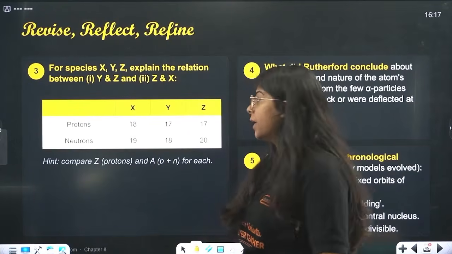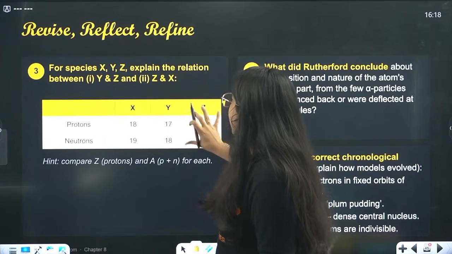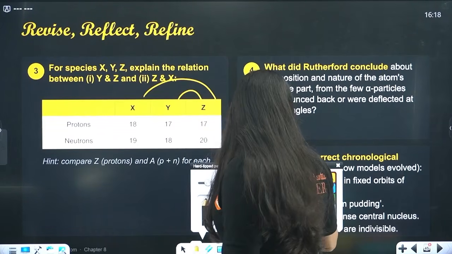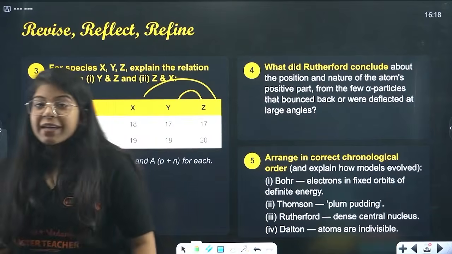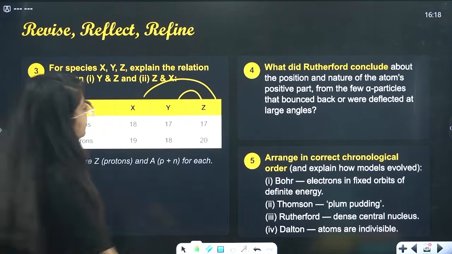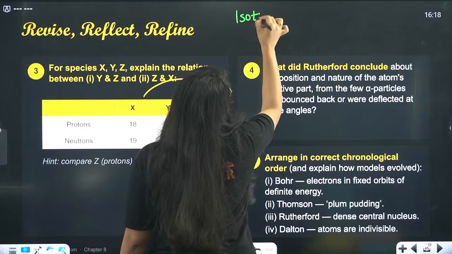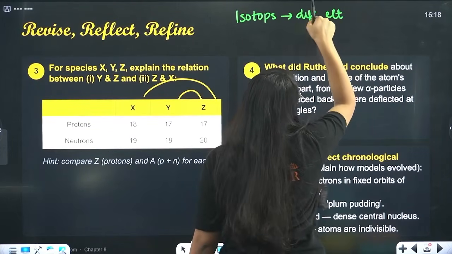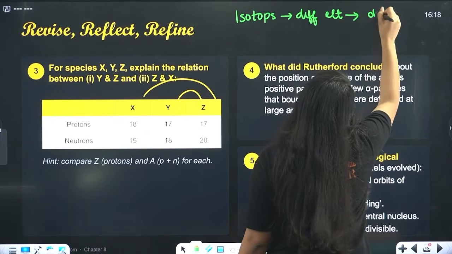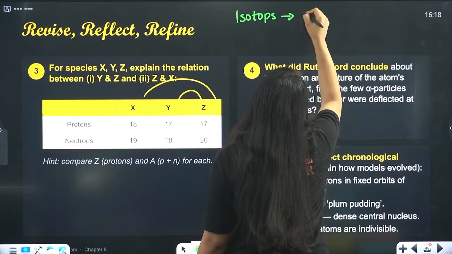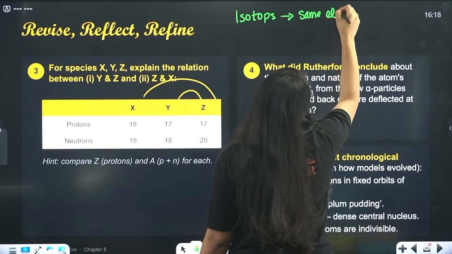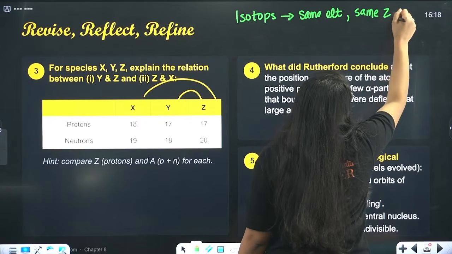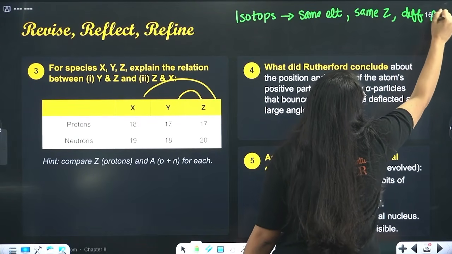Isotope, isobar, great example. For species X, Y, Z, explain the relation between Y and Z and X. Okay, let's do this. It's very interesting. Now see, we have isotopes and isobars. Let's just write what are those. Isotopes are made up of the same element, carbon, carbon, carbon, hydrogen, hydrogen, hydrogen, and they have the same atomic number, hence different mass number, right?